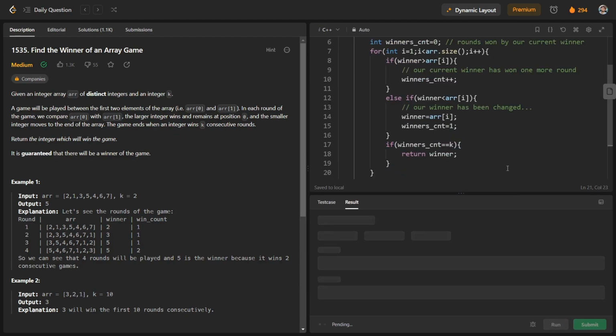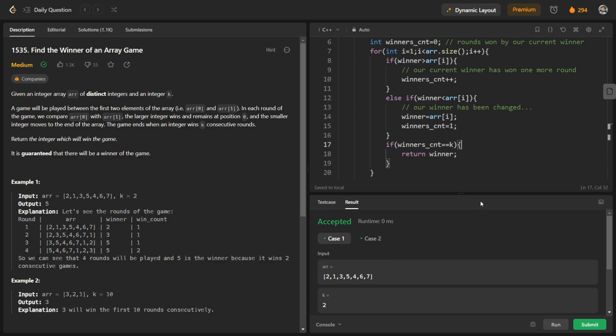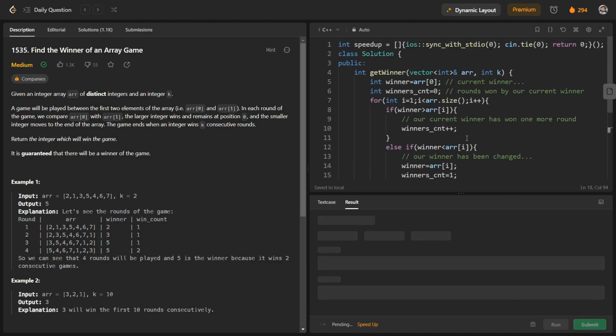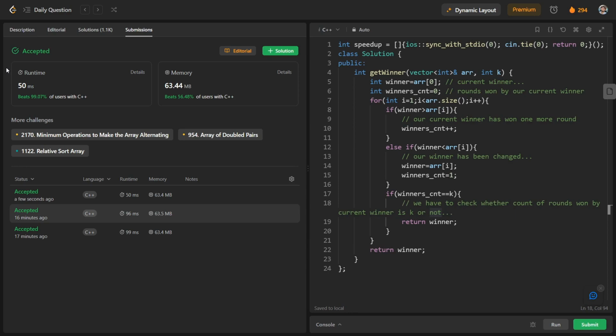Yeah, so you can see that both the test cases are passing. I am talking about this condition here. We have to check whether the count of rounds won by the current winner is k or not. If it is equal to k, then it means our current winner is our final winner. That's why I have written winner here. So you can see that our test case is passing. Let us see for main cases. So all the main cases are also passing.